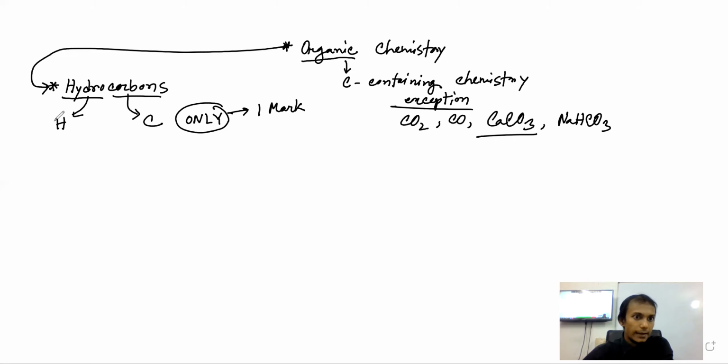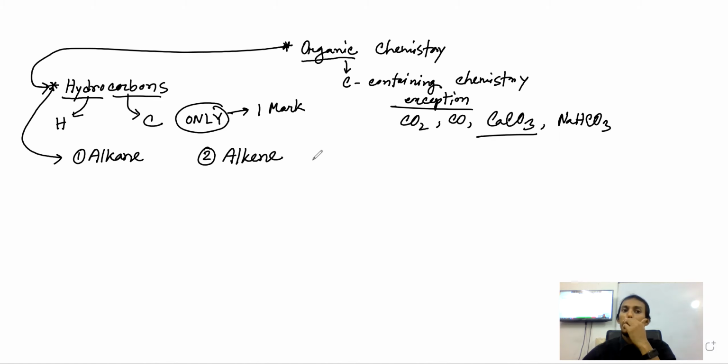So hydrocarbons. In our syllabus, the hydrocarbons we will study are alkanes, number 2, alkenes. Is alcohol a hydrocarbon? No. There is another hydrocarbon, just to know, alkyne.